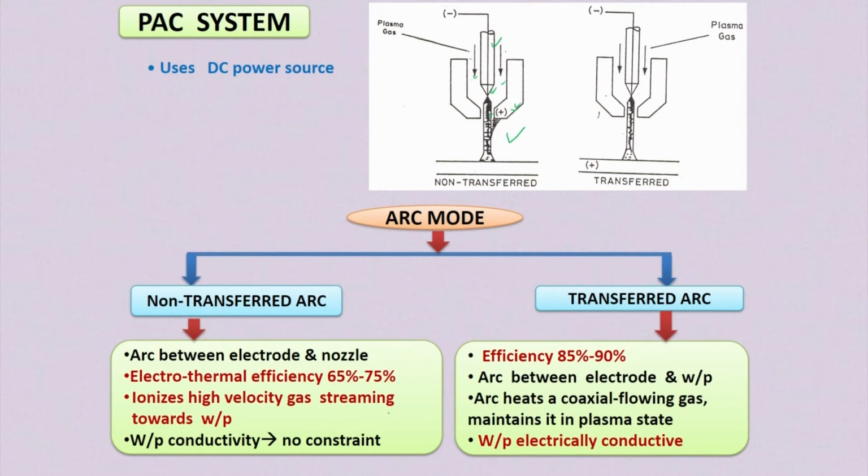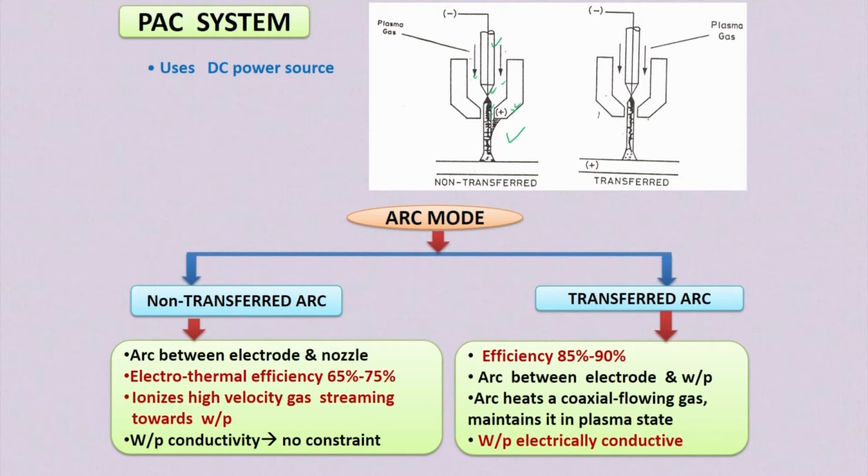than this transfer mode. It ionizes the high velocity gas streaming towards the workpiece when it is passing through the cathode or electrode and the nozzle. So the high velocity plasma jet is ionized here. Workpiece conductivity is not a constraint. Any kind of workpiece material, whether it is electrically conducting or non-conducting, can be cut by this non-transfer mode of plasma arc cutting operation.